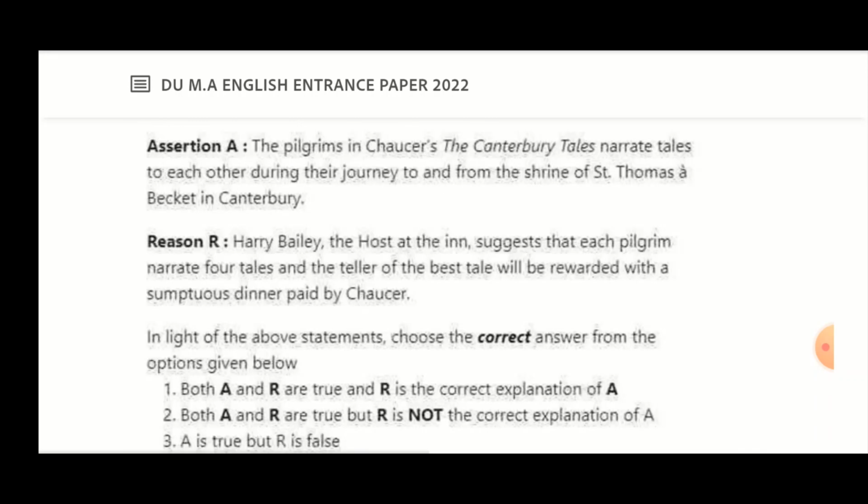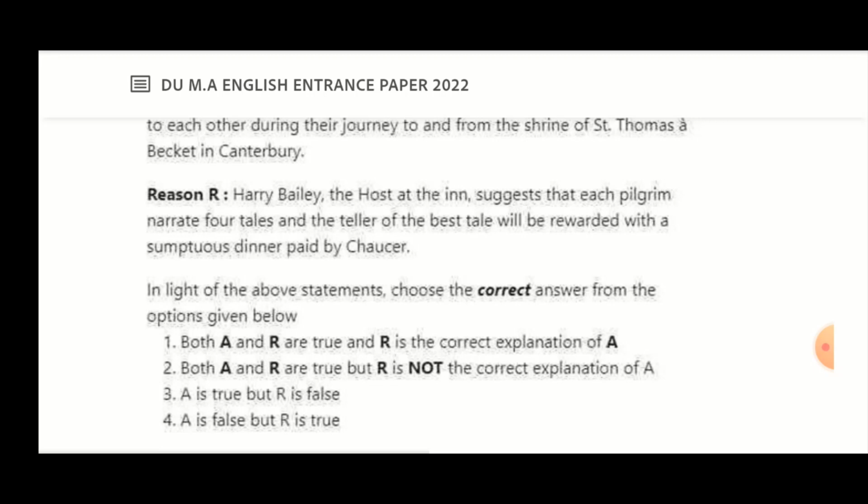So here, in these two statements, your assertion is absolutely right. It comes directly from the work itself, that the pilgrims in Chaucer's Canterbury Tales narrate tales to each other during their journey. But reason gets very particular in the sense that it says that the best tale will be rewarded with a dinner by Chaucer. Right. So A is true if you look at your option number 3, but R is false. Option number 3 here is our correct answer.